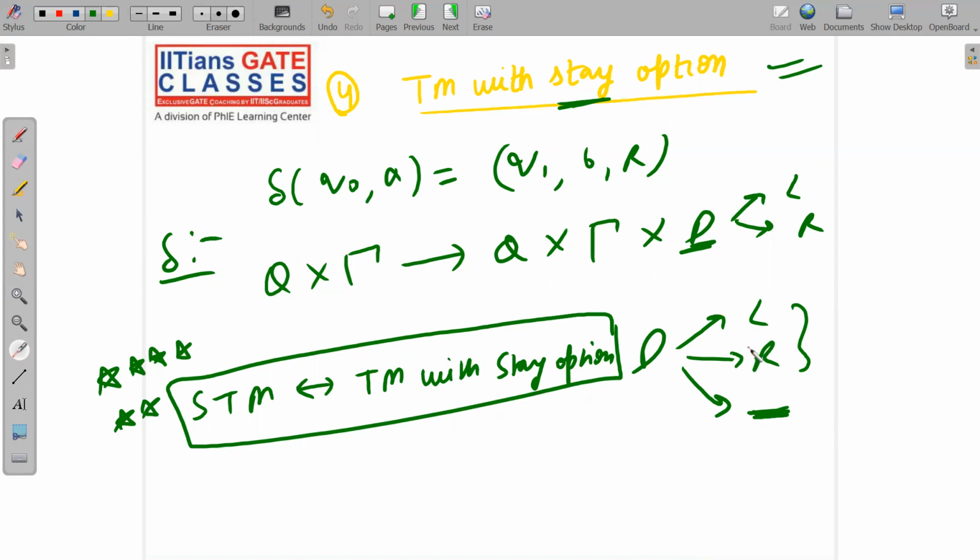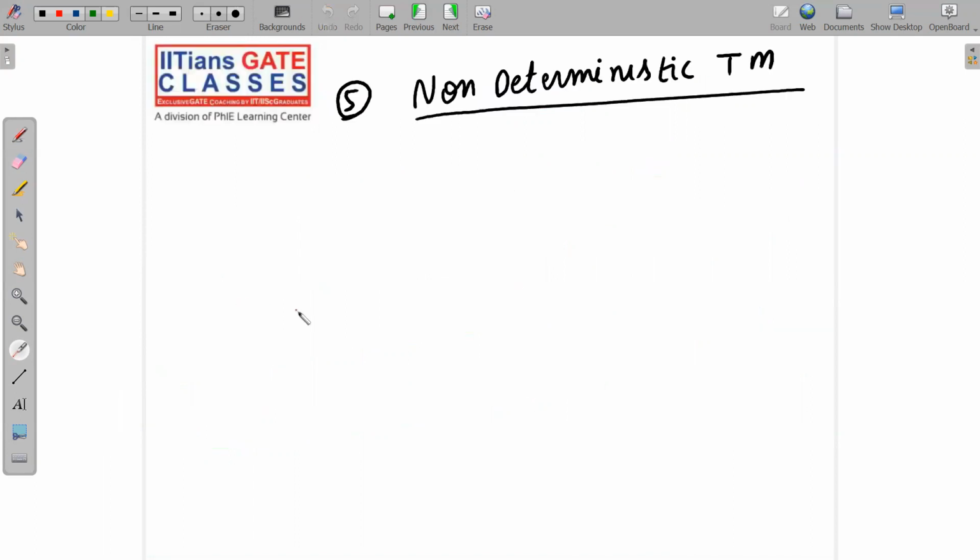That's it. So these are our rough things, and I know that you may not be able to get it, but this is a basic course. For a basic course, this is more than sufficient to say that standard Turing machine and Turing machine with stay option have same power. That's it. Okay, let's move to next, non-deterministic Turing machine.